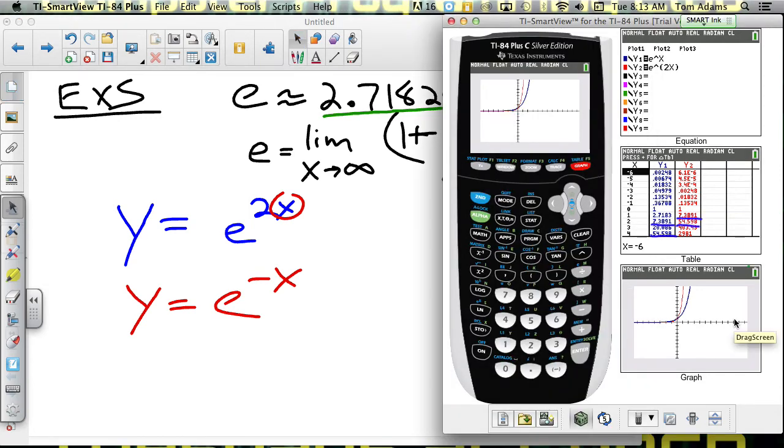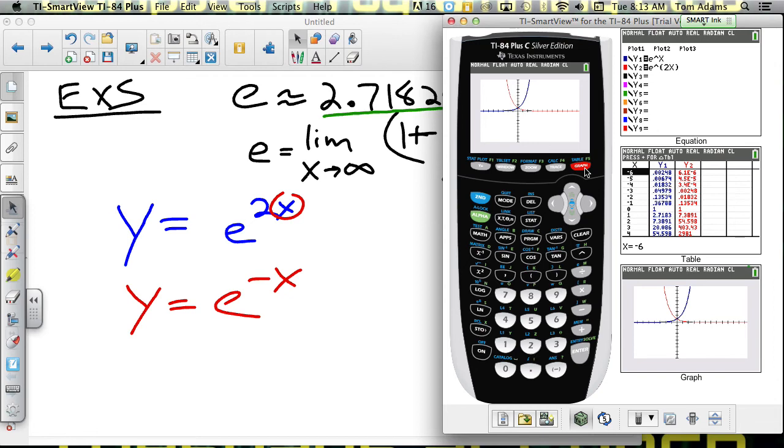What's going to happen when I change that to e to the negative x? Can somebody tell me while I'm entering it in my calculator? It'll reflect over the y? Yep, that's exactly what it'll do. Because when I plug in a negative x value, that extra negative sign will make it positive. When I plug in a positive x value for my input, that negative sign will change it to a negative value. So that it's going to flip it across the y-axis. Okay?